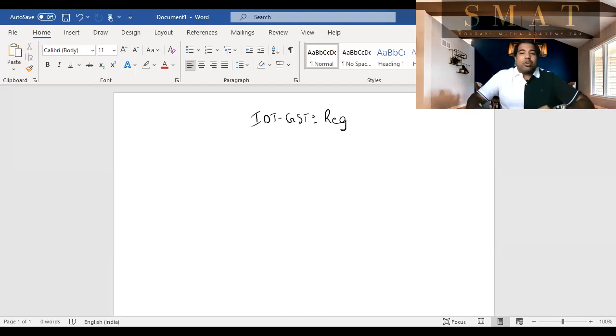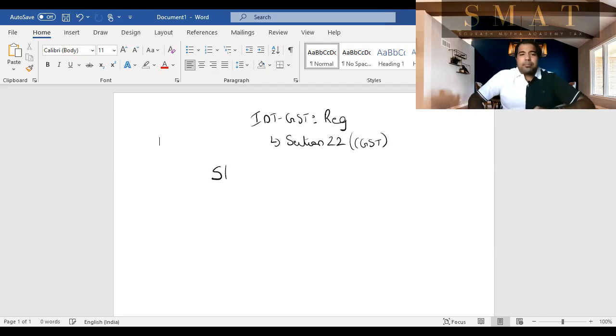Any sum in the exam will talk about an entity called A, B, C, and whether they're supplying goods or whether they're supplying services, etc. And when should they register? That should be the question, guys. The section for this is section 22 of the CGST Act. Section 22 of the CGST Act talks about when should an entity register or not. Guys, 3 steps is all it will take for you to understand this.